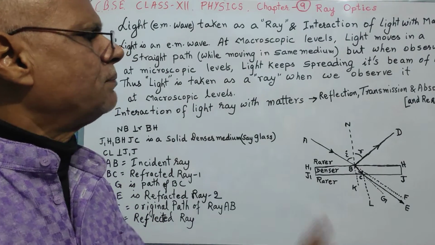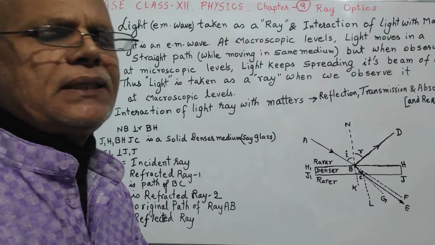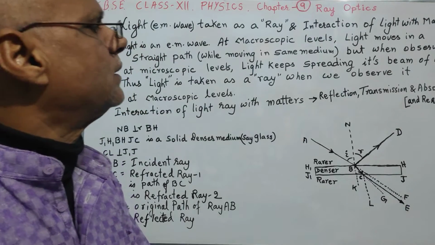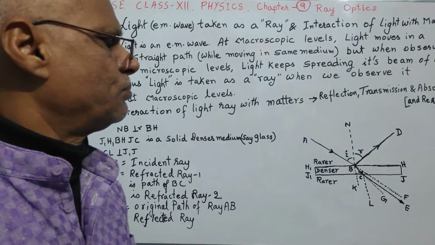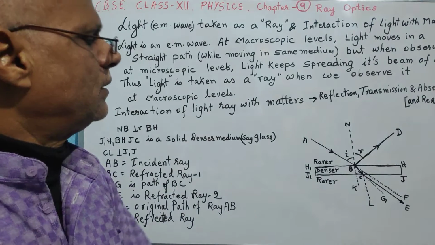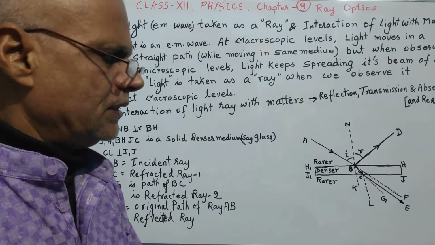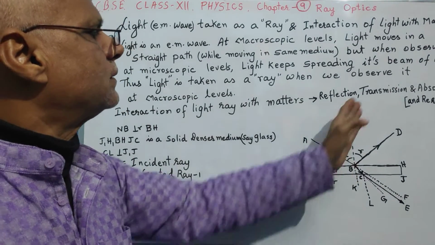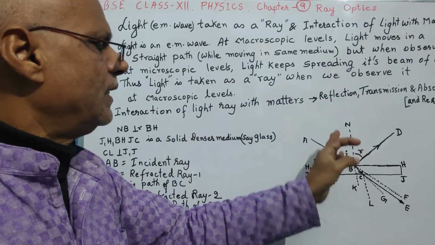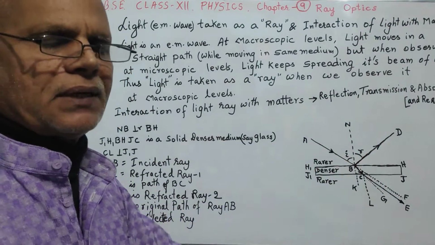So that means light is transmitted through the material and travels across it. This phenomenon is known as transmission. And this phenomenon, as we will learn very shortly in this chapter, causes bending of light while it enters one medium from another.